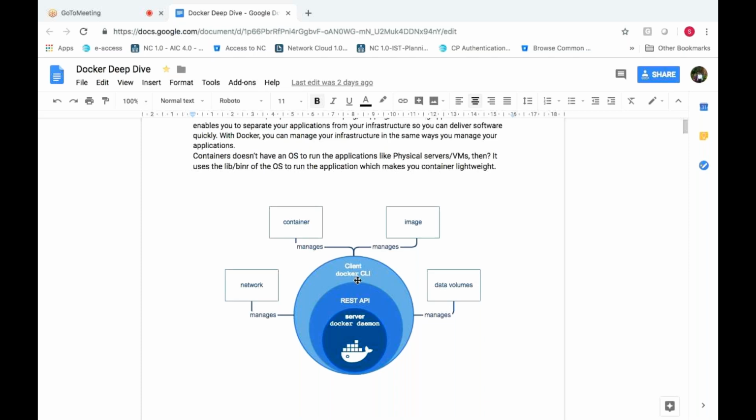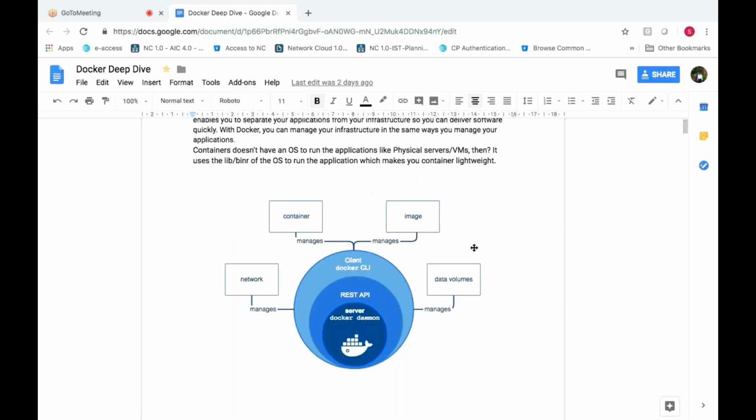Can someone tell me, can Docker be installed on one machine and the CLI on another machine? Is it possible or not? Yes, it is possible. The Docker CLI package can be installed on one machine, and your Docker daemon can be installed on another machine. So how will you communicate? Your Docker command has to know where your Docker daemon is running, so we need to give the API URL and so on. Through that, it will communicate with your Docker daemon.